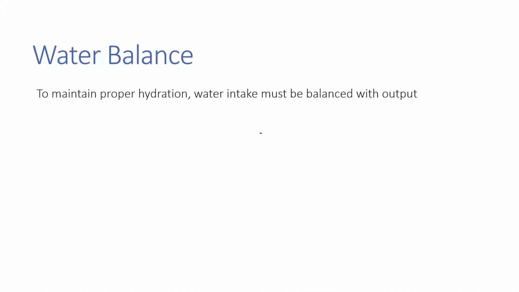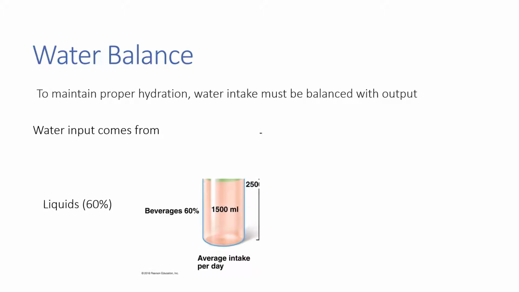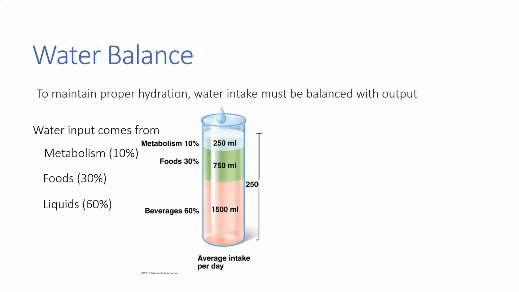To maintain proper hydration, water intake must be balanced with water output. Water comes into our body largely in the form of liquids. About 60% of the water that comes into our body comes in a liquid form. But another 30% comes in as our solid foods. If you're eating lots of fruits and vegetables, you're taking in a large amount of water with those foods. But we also wind up producing about 10% of our body's water content through metabolism, like cellular respiration.